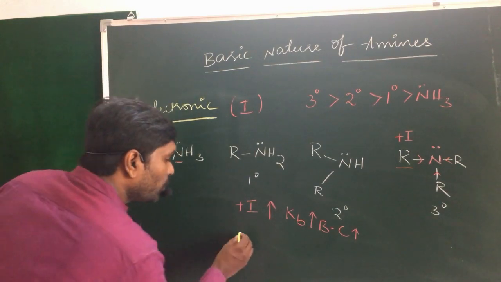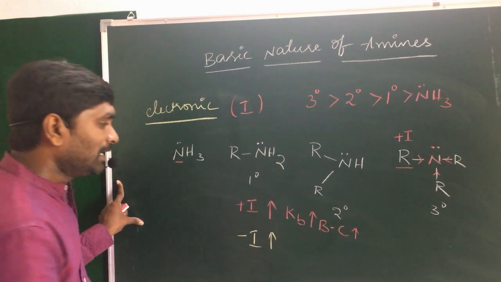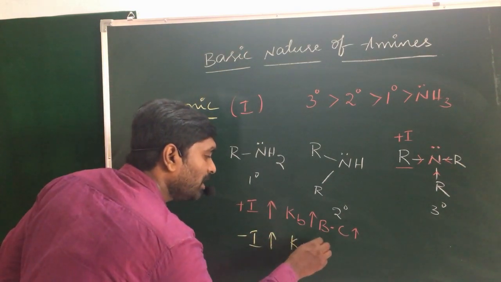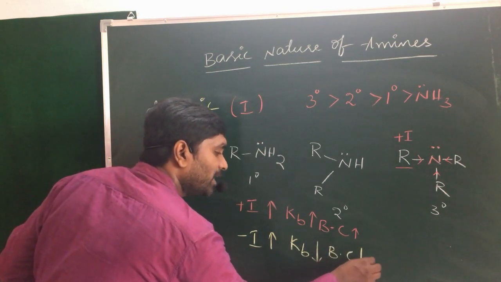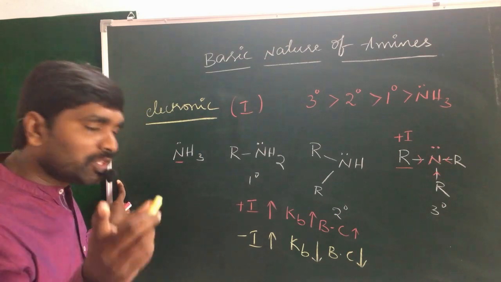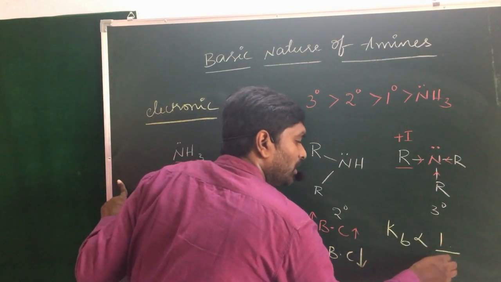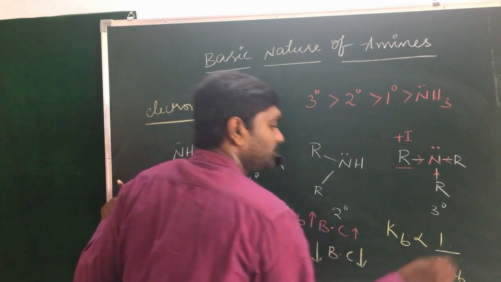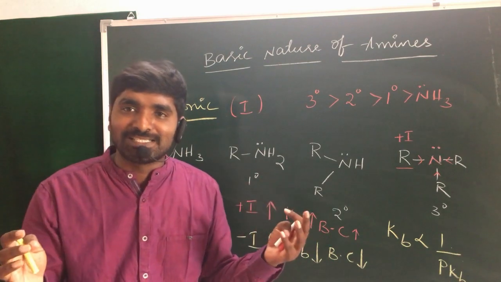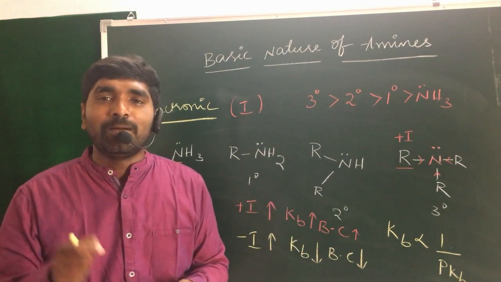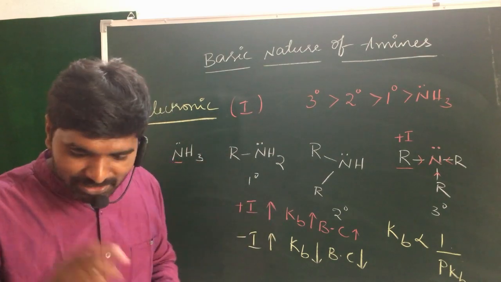If minus I groups increase, the Kb value decreases. That means the basic character automatically decreases. You know that, guys, Kb is inversely proportional to pKb. So if plus I groups increase, basic character increases. If minus I groups increase, basic character decreases. For example,